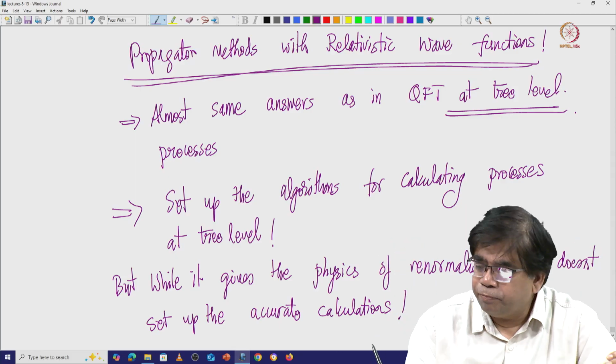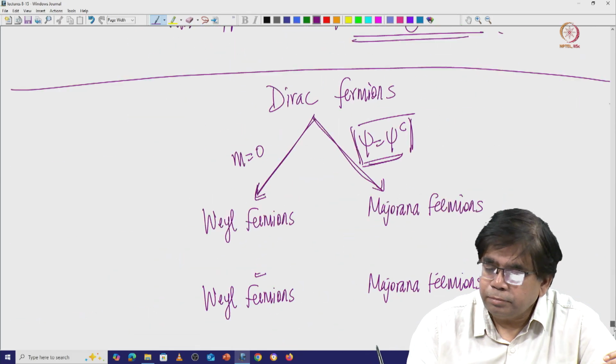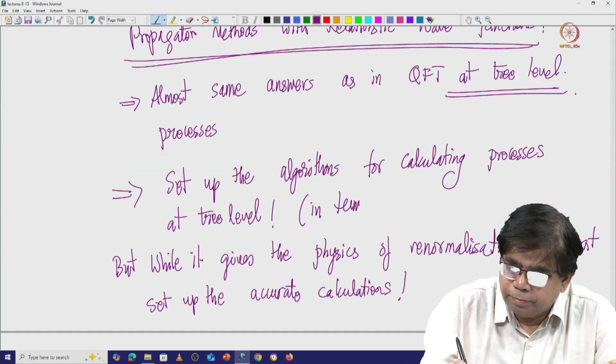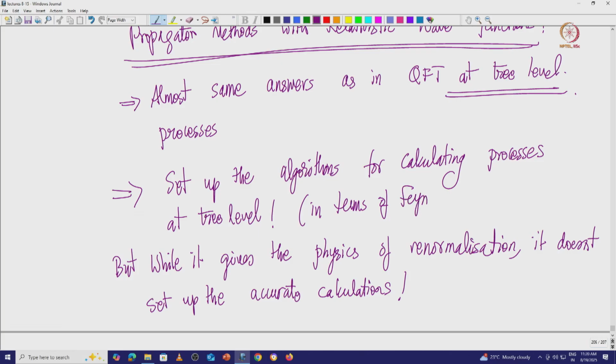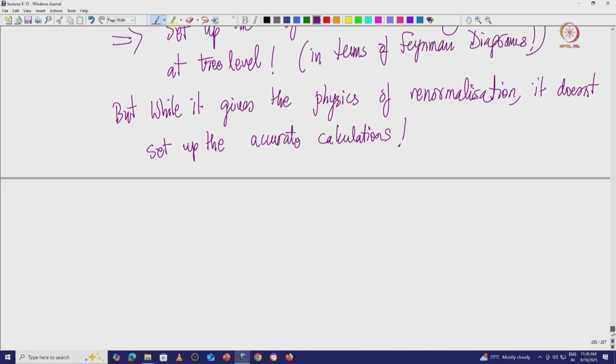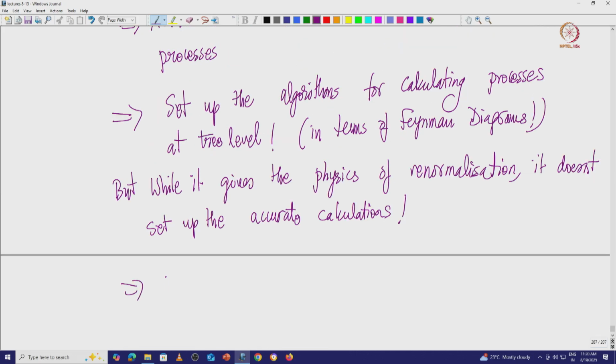Another thing we hopefully will try to do is the relativistic corrections to the hydrogen atom.